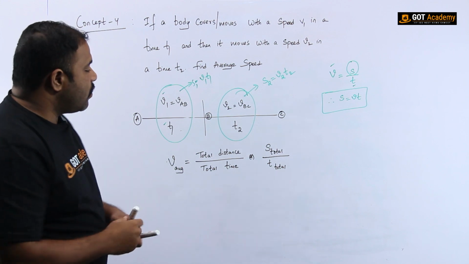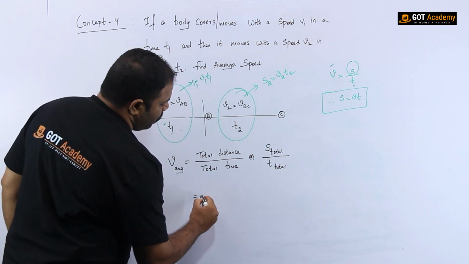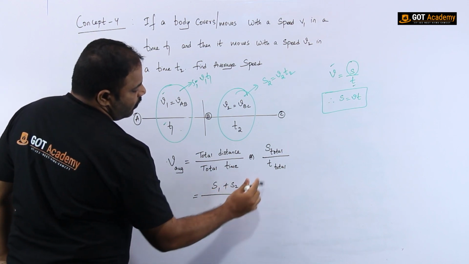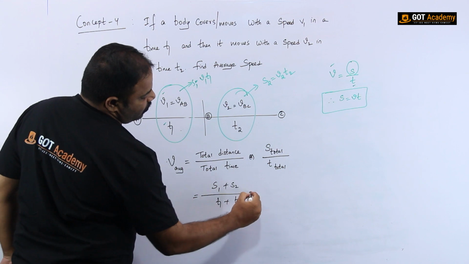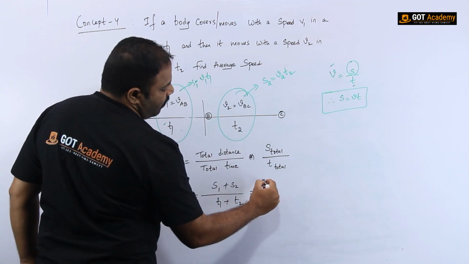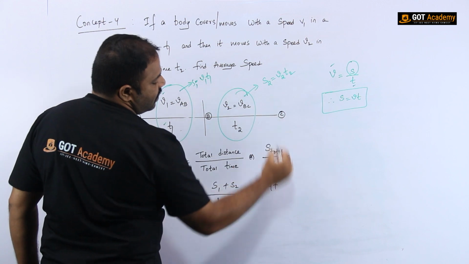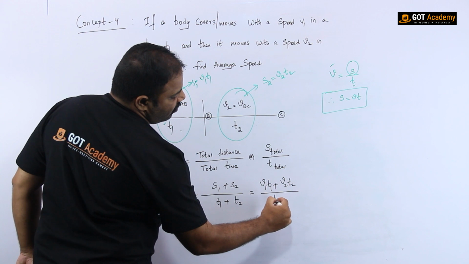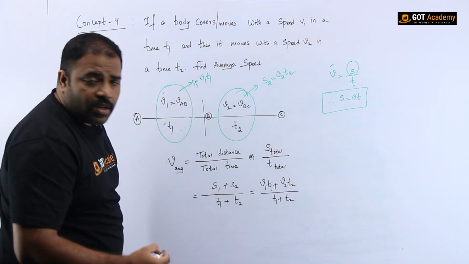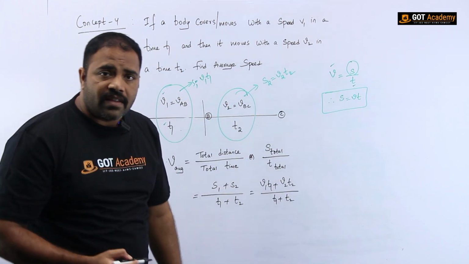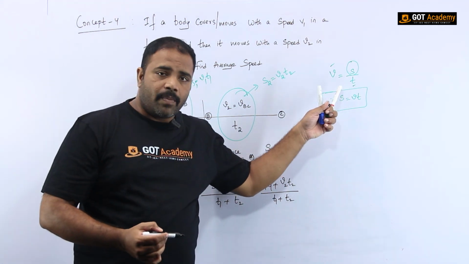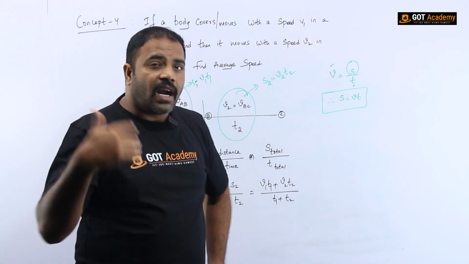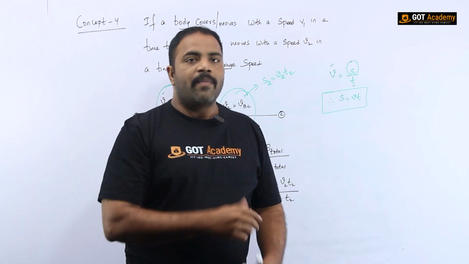Okay. So now I have to substitute those things. So here total distance I could write as s1 plus s2, where total time is t1 plus t2. Okay, s1 is nothing but v1 t1 and s2 is nothing but v2 t2, divided by t1 plus t2. Time t1 and t2 are given directly, so I can substitute them directly. But here s1 and s2 are not given directly. That is the reason I am recollecting the previous formulas or relations and substituting here. By using this concept, what kind of questions you are going to get? That's what I am going to discuss now.